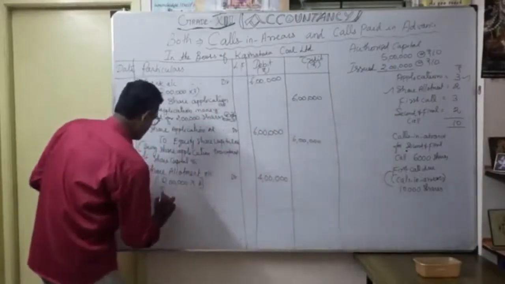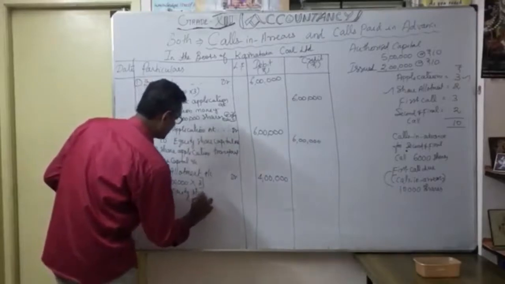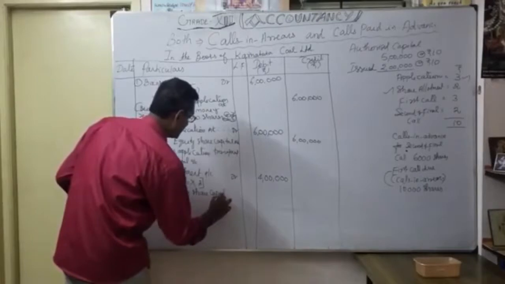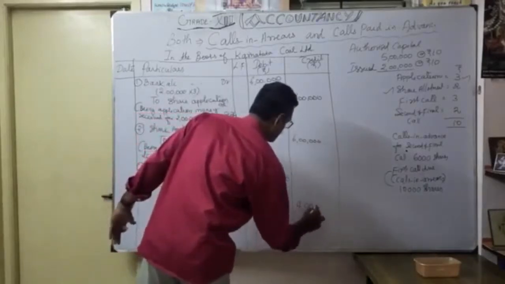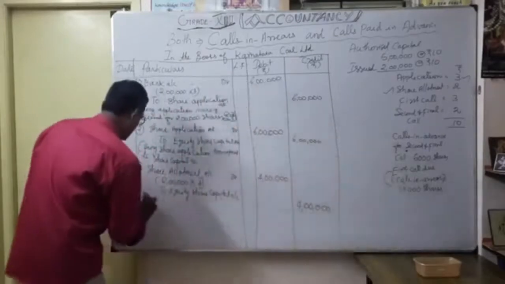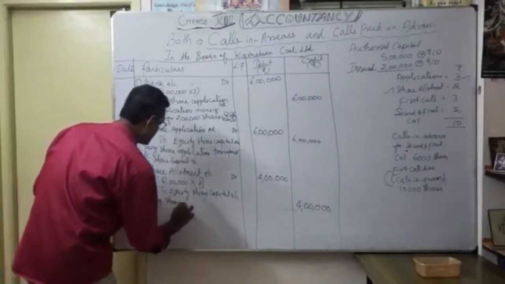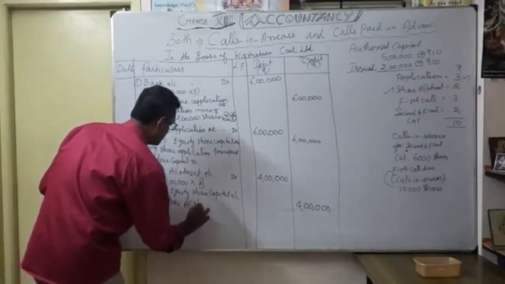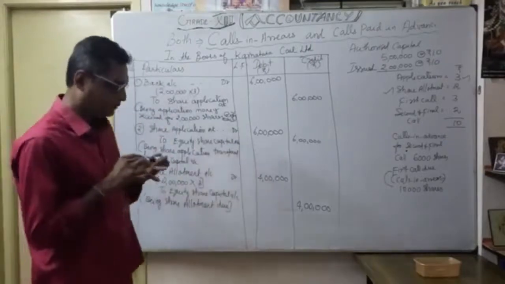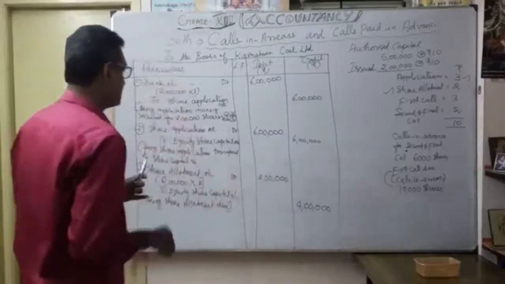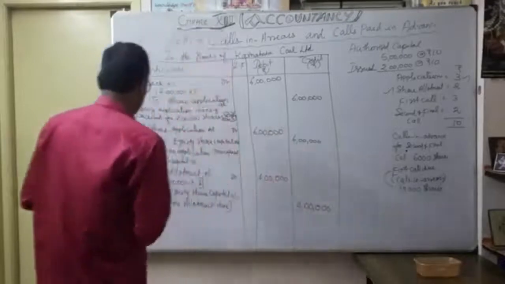To equity share capital account, 4 lakhs. So what is the narration, as you know: being share allotment due. We want to know how much money we expect through share allotment. So as you know, 4 lakhs. Here there is no question of share allotment due remaining, so the entire money is received. What is the fourth one?